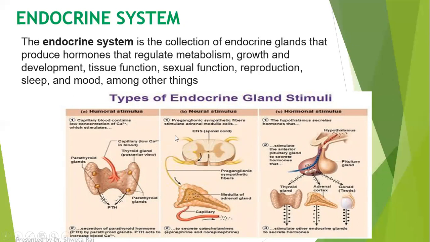The another way by which endocrine gland get stimulated is through the nervous system. So these nerves regulate the secretions of the various endocrine glands. The third way by which endocrine gland get stimulated is through the hormones. For example, the hormones which are secreted by the hypothalamus regulate the secretions of the pituitary gland, and in turn the secretions of the pituitary gland regulate the secretion of other endocrine glands like thyroid gland, adrenal gland, and the gonads.